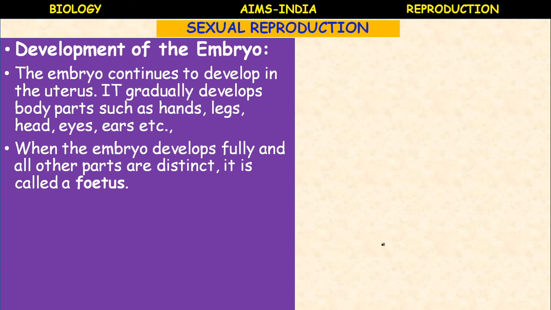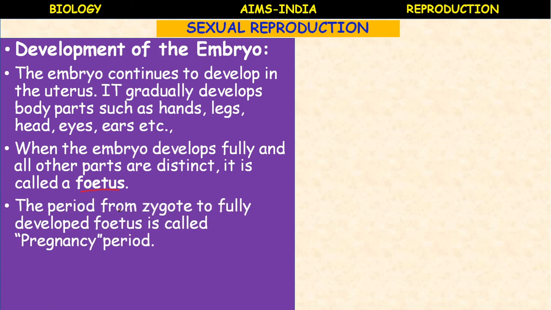The developed embryo is called a fetus. A fetus possesses hands, legs, and all organs are formed in the fetus. The period from zygote to fully developed fetus is called the pregnancy period.